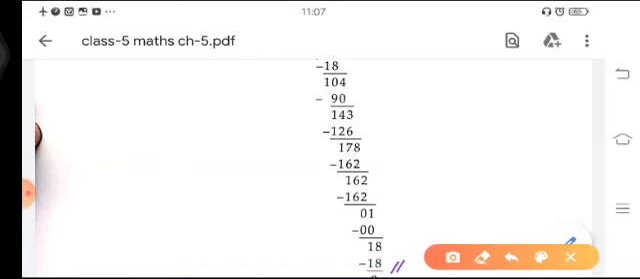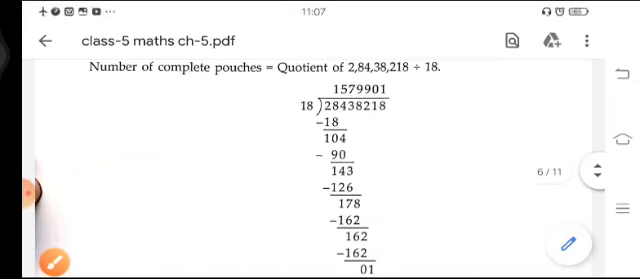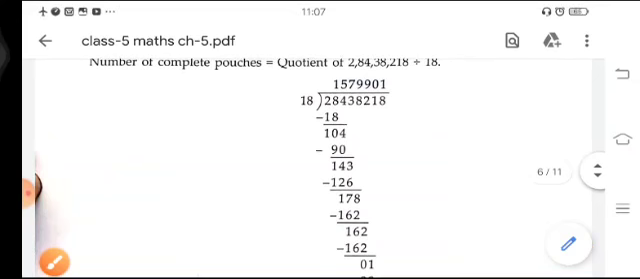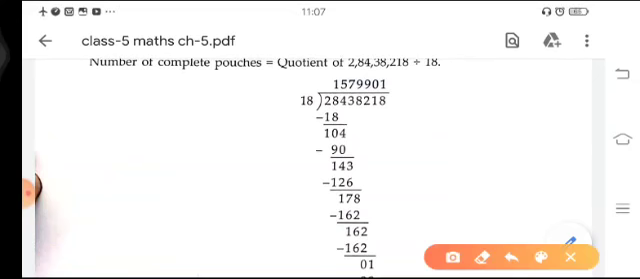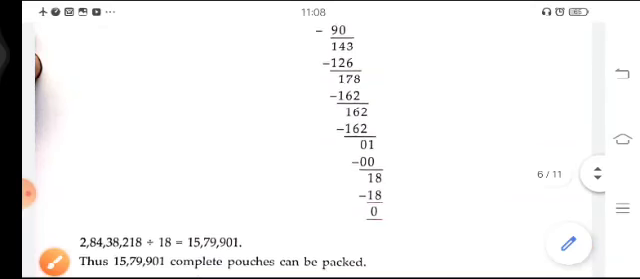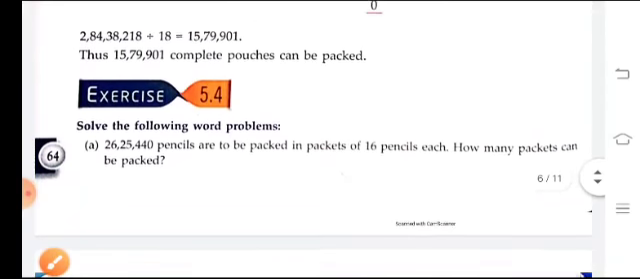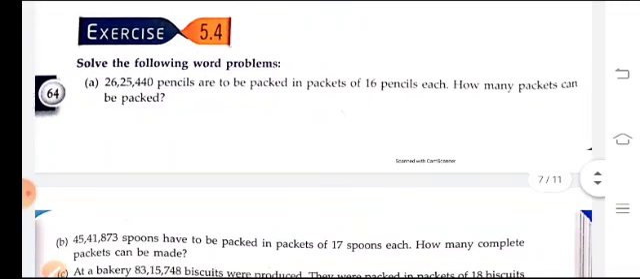And what will be your answer? The quotient will be your answer. And our quotient is 15,79,901. It means that the number of complete pouches is 15,79,901. Whatever quotient we get, that will be our answer. Okay, so similarly you have to solve the story questions of this exercise 5.4.